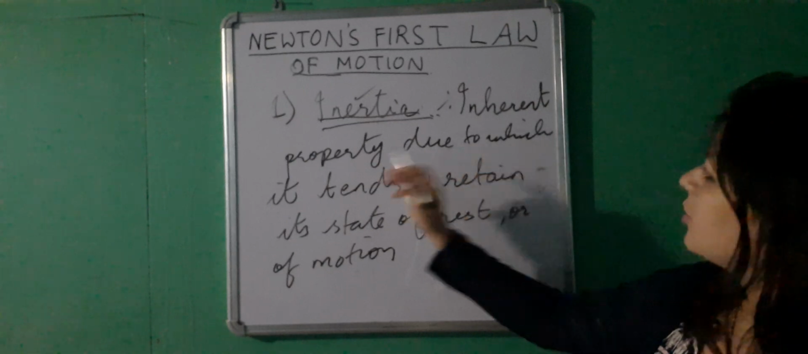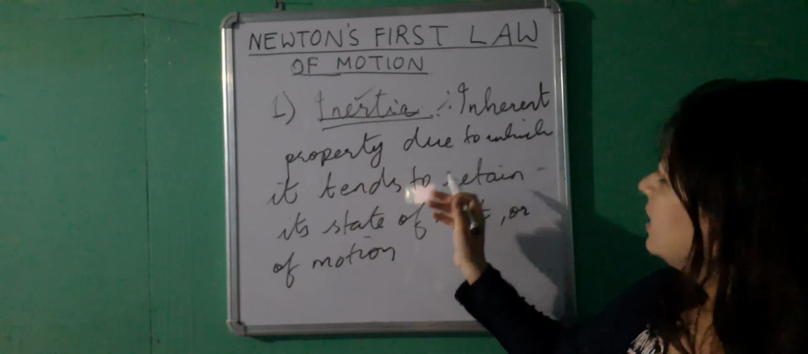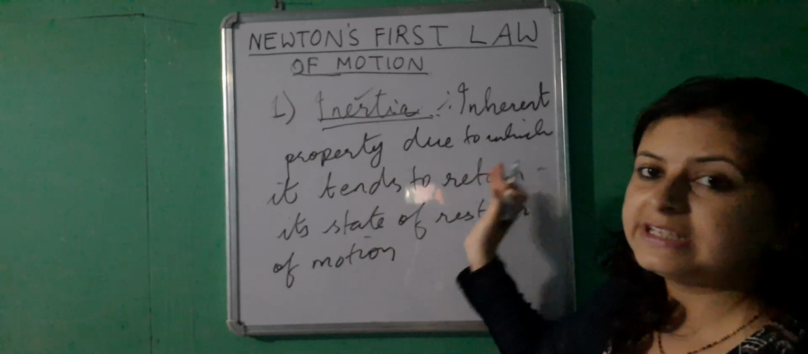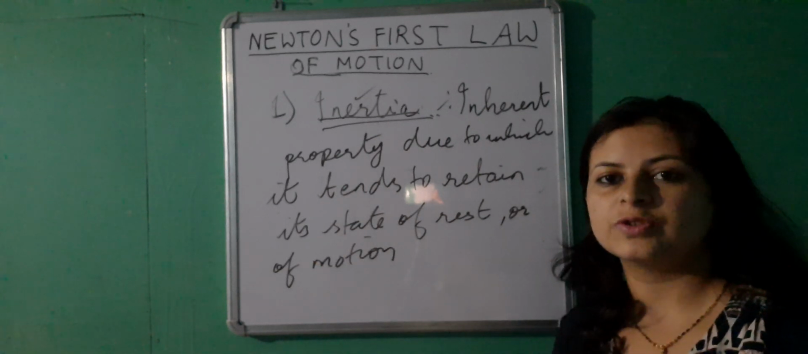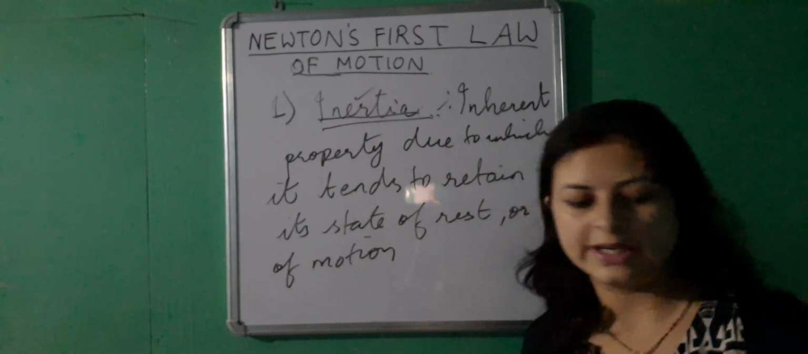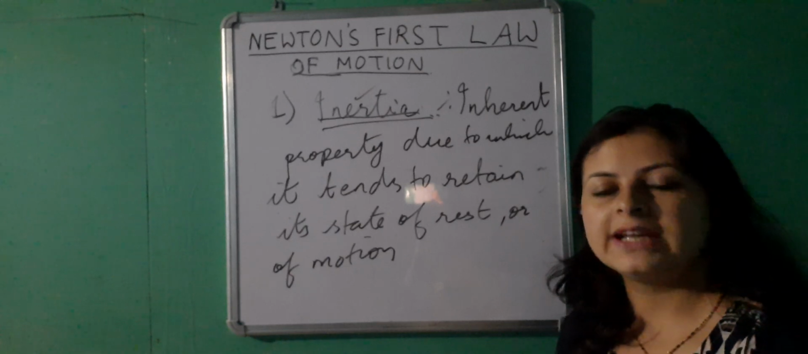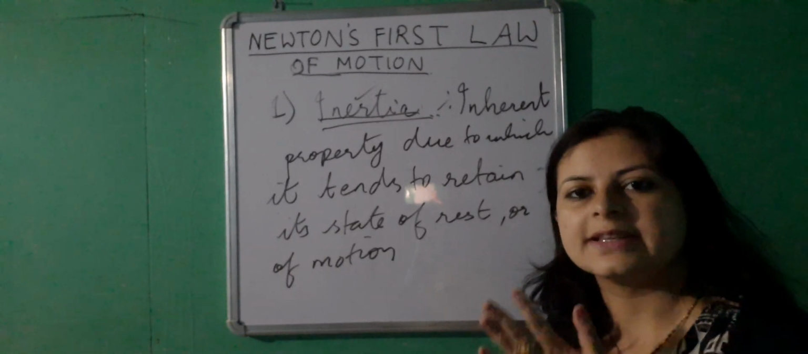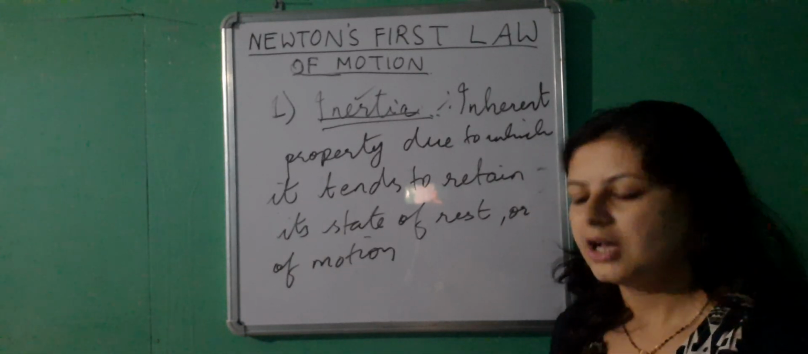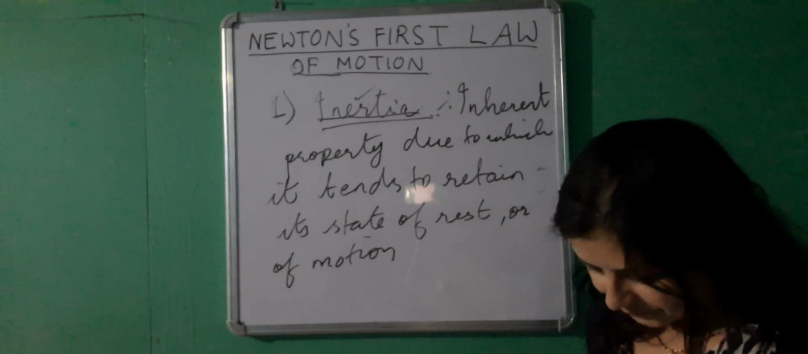So this inherent property due to which a body tries to retain its previous state of rest or of motion is called inertia of a body. Now inertia can be of two kinds. One is inertia of rest and the second one is inertia of motion.